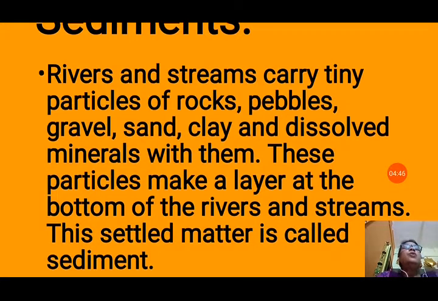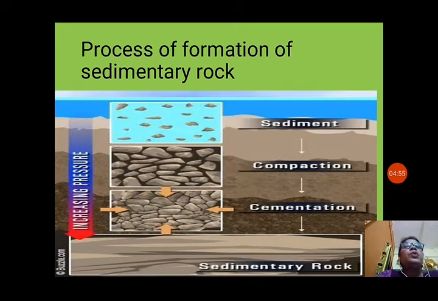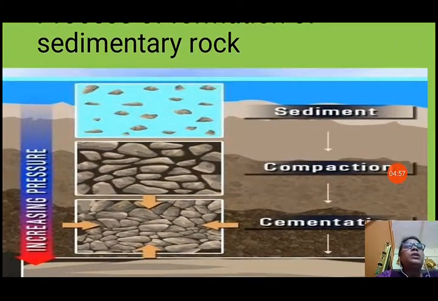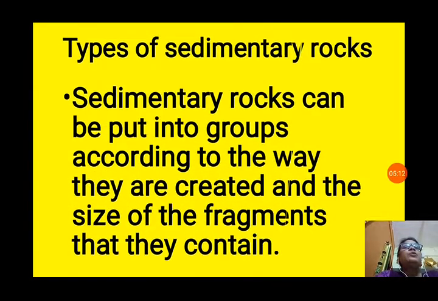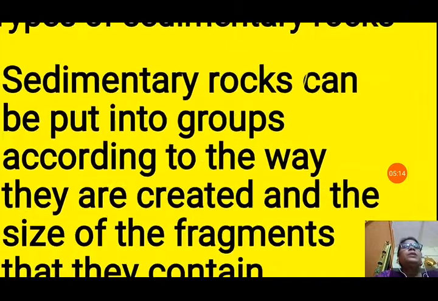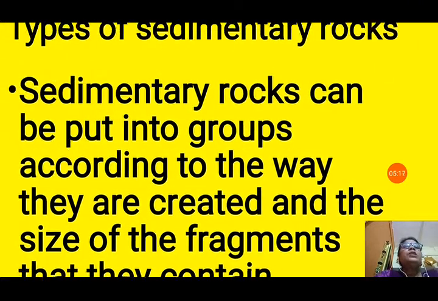Now after thousands of years, all this sediment is compressed with high pressure and changes into solid rock, and it forms sedimentary rock. You can see the process of formation of sedimentary rock here. Sediment, compaction. After compaction happens, that means they become compact due to high pressure. After that cementation, they are cemented together and become hard and form sedimentary rock. Now next we will see types of sedimentary rock. You can see many types of sedimentary rock.